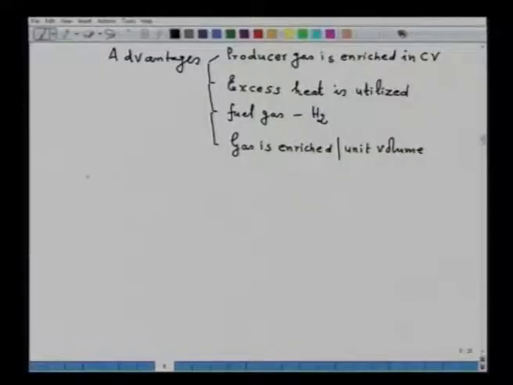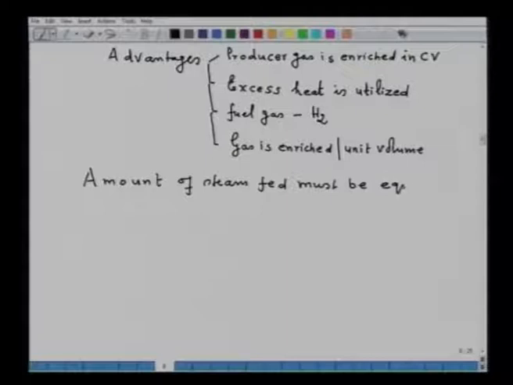So, that is the important thing, is that amount of steam fed must be equal to that required to absorb excess heat.